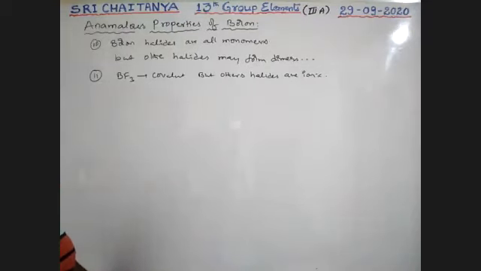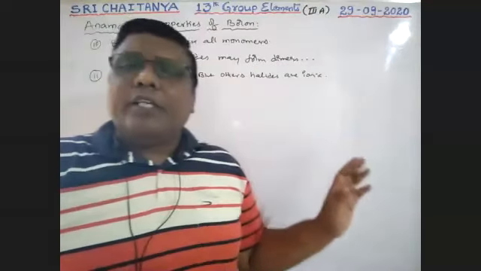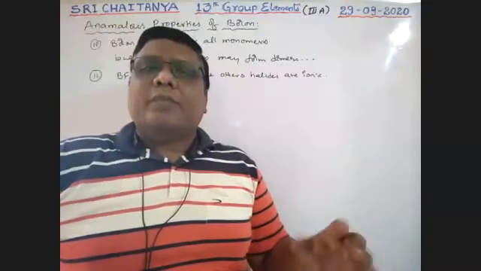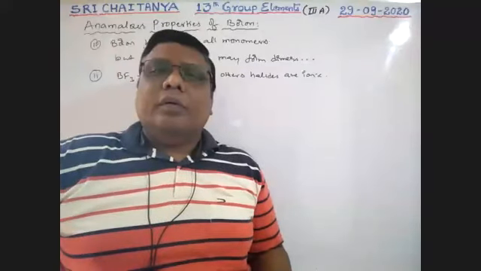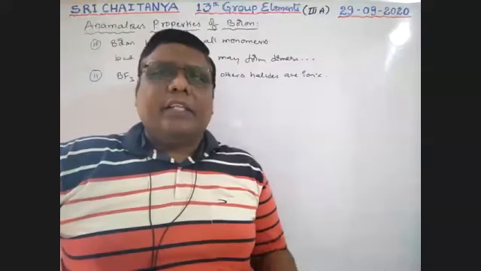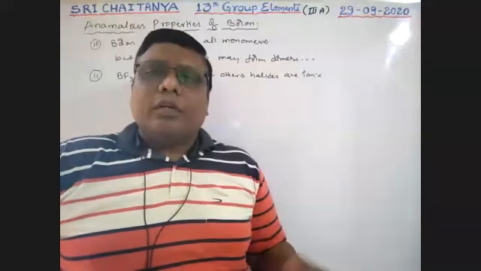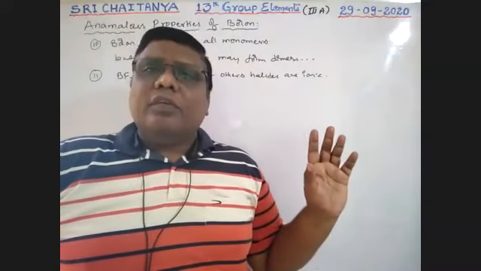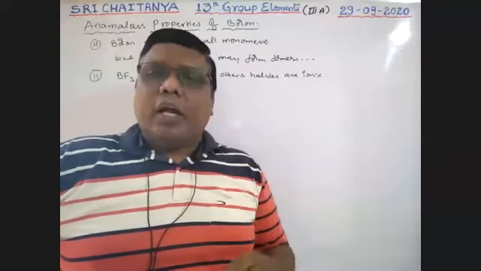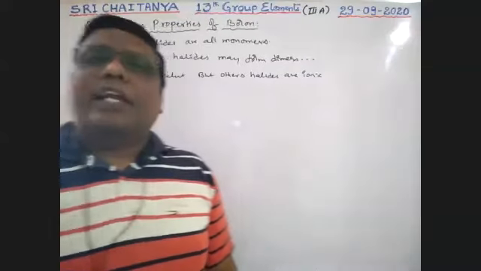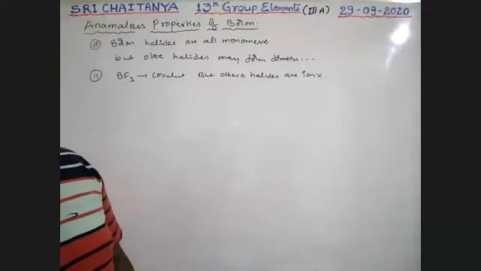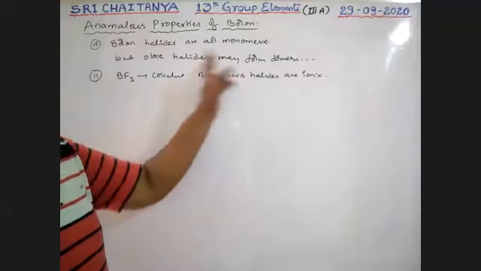All these points explain the anomalous behavior of boron. So this is about anomalous properties.